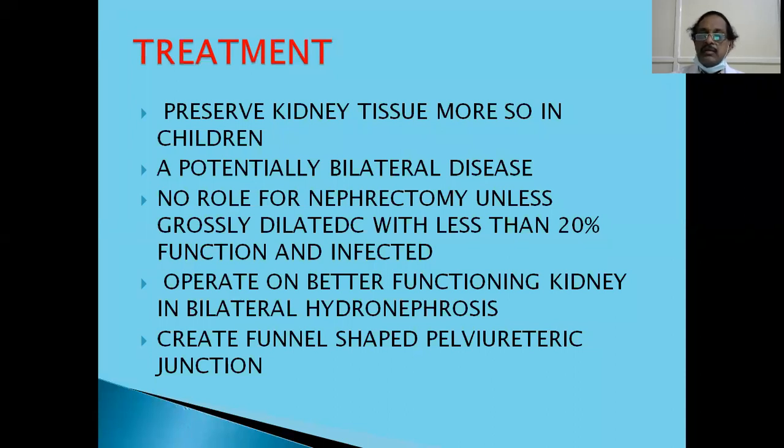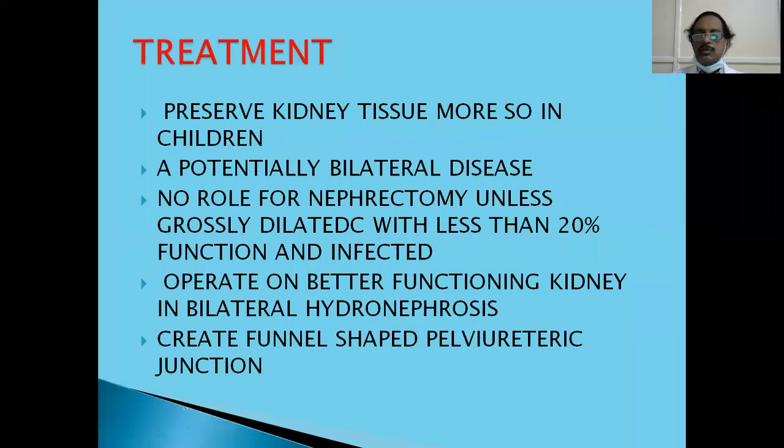But here, when both kidneys are functioning, you operate on the better functioning kidney, because whenever there is function, operation on one kidney causes suppression of function on that side. So, if you operate on the better functioning kidney, it further takes over the function of the opposite kidney also. The better functioning kidney recovers faster. And as I said, you should create a funnel-shaped pelviureteric junction. That's the aim of your surgery.